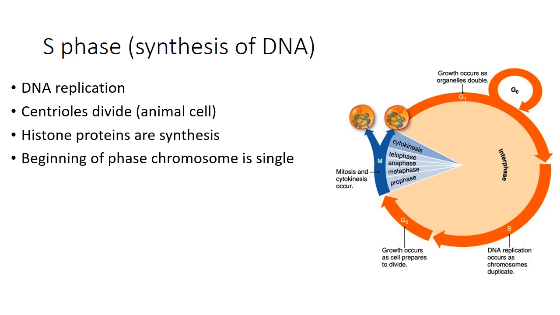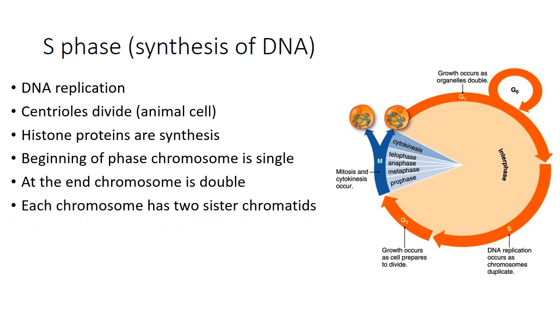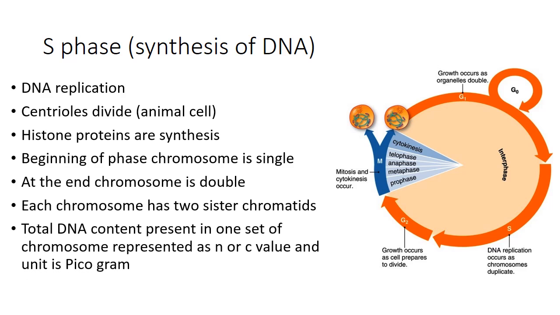At the beginning of the S phase, the chromosome was single. At the end of this phase, the chromosome becomes double, and each chromosome has two sister chromatids. At the start of this phase there are 2n chromosomes, but every chromosome has a single chromatid. At the end of this phase, every chromosome has two sister chromatids.